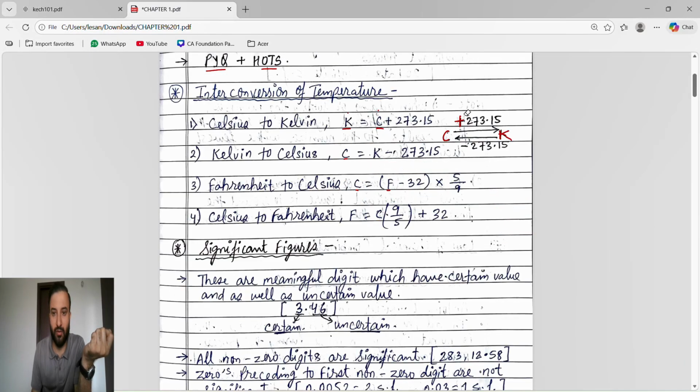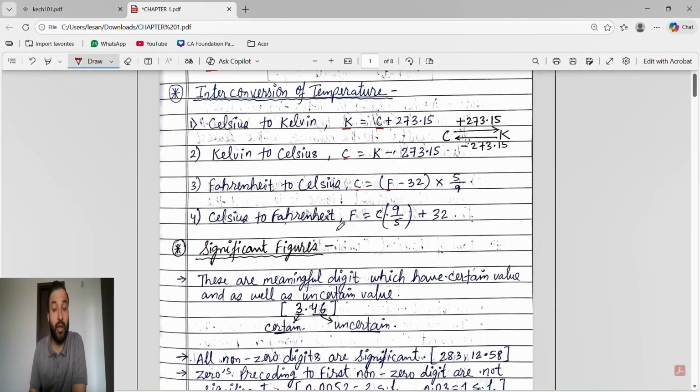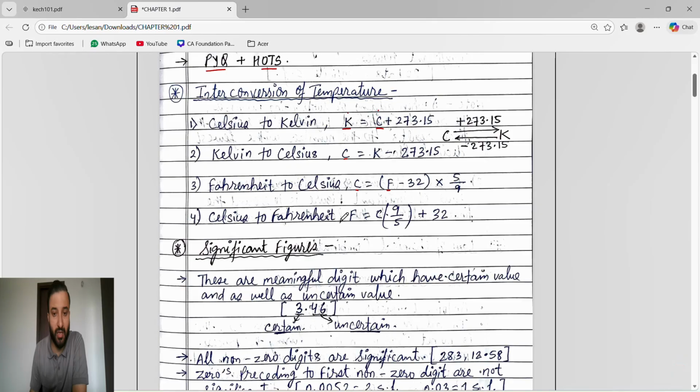Okay, so this is the interconversion of temperature. Guys, remember one thing: sometimes in the examination they will ask which of the following is a correct relationship for degree Fahrenheit and degree Celsius. So just check which option matches, this or this, and tick any one.